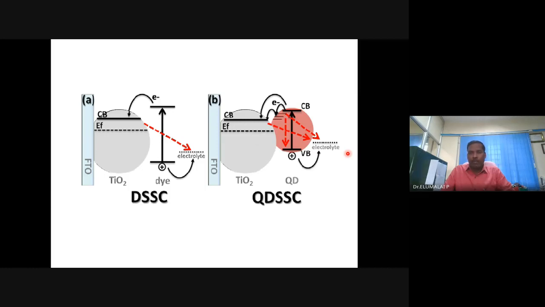A new terminology itself evolved. DSSC, also known as the Gratzel cell. Now we have quantum dot based Gratzel cells. The expensive toxic dyes have been replaced.